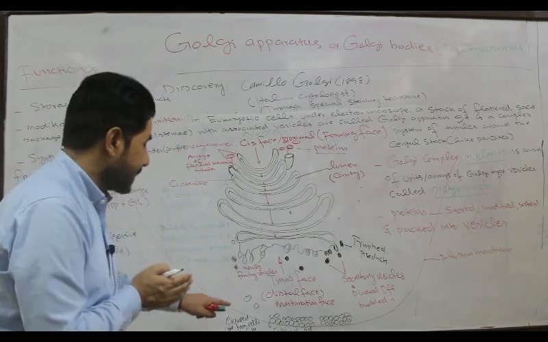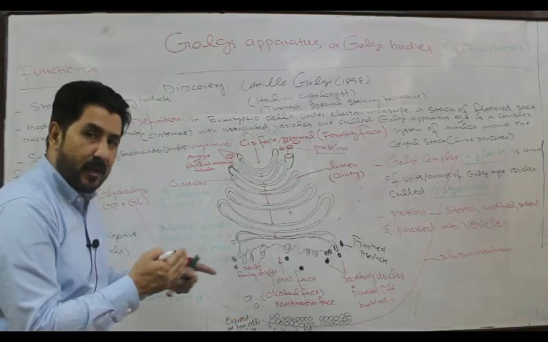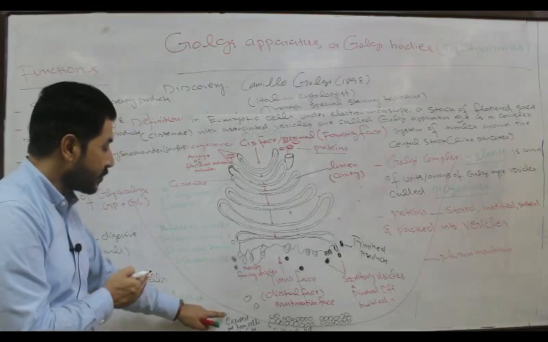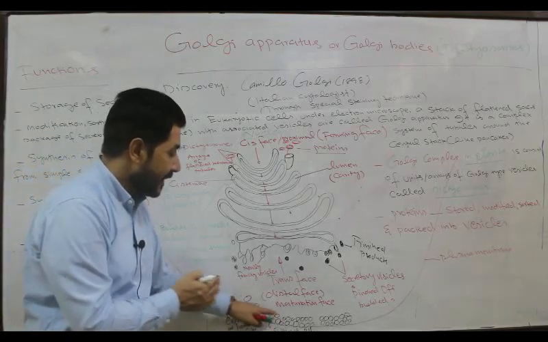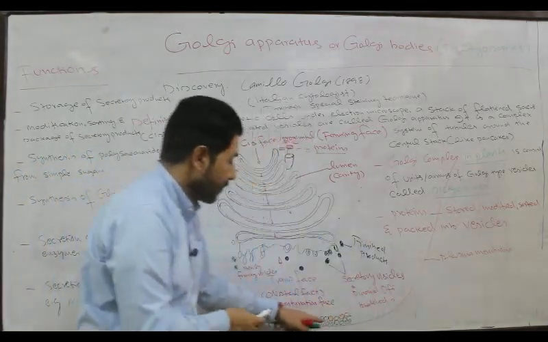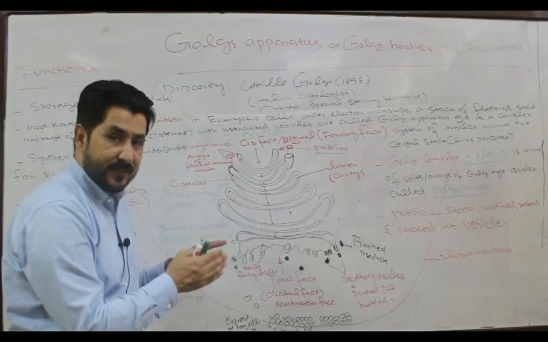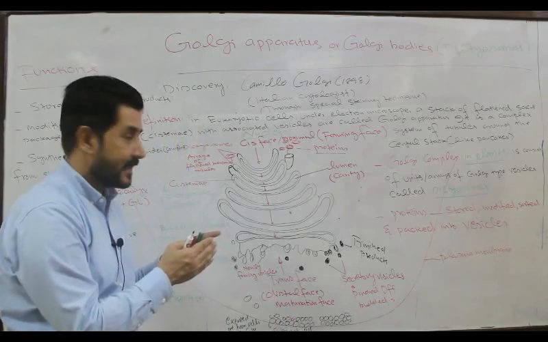So these secretions will be exported out from the cell through the cell membrane, but for the time being they will be deposited at the inner side of the plasma membrane. So it will increase the surface area or thickness of the cell membrane.